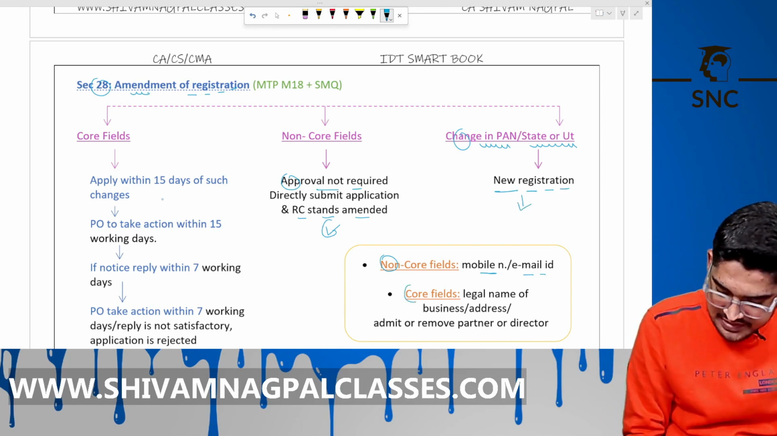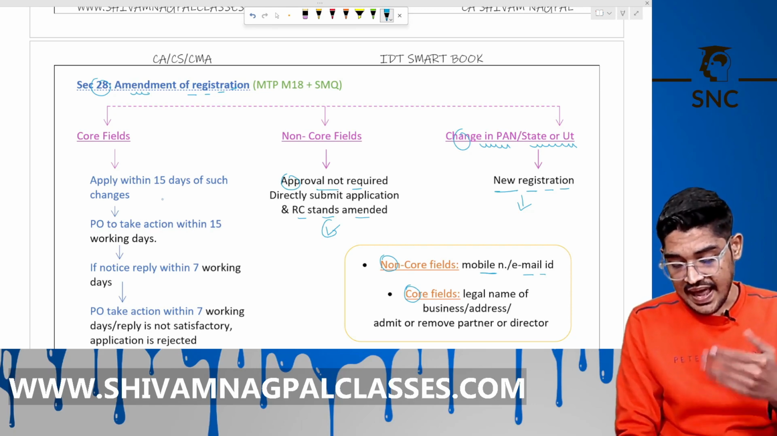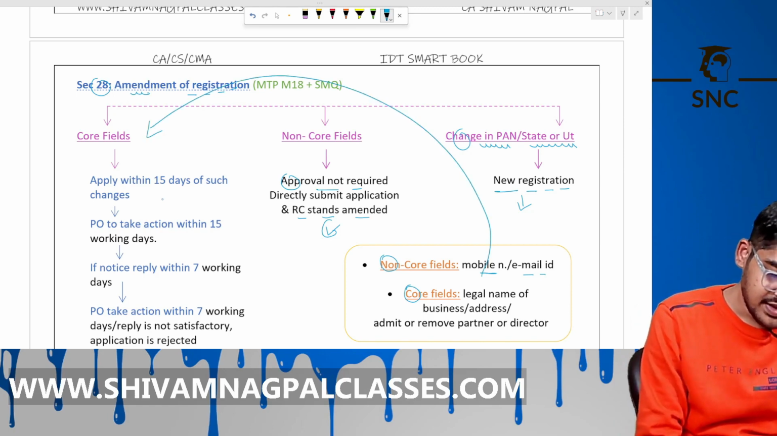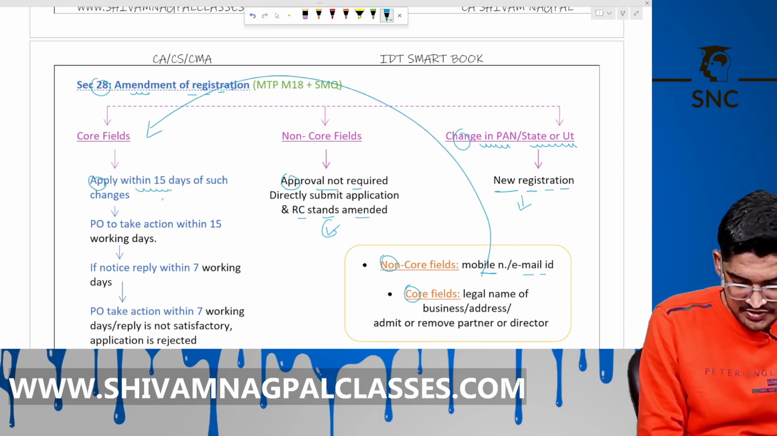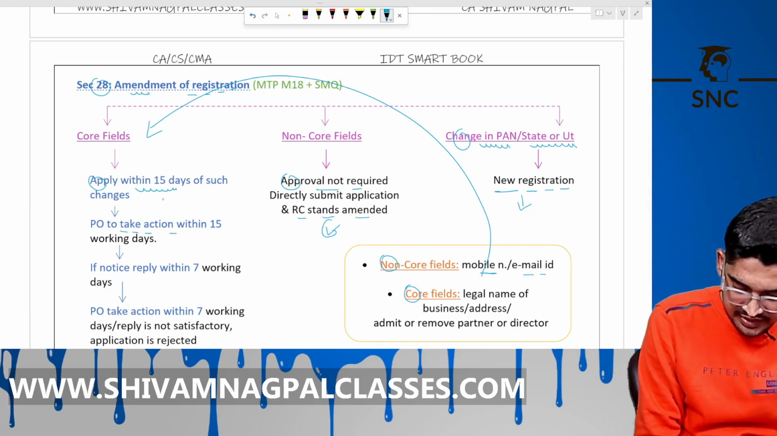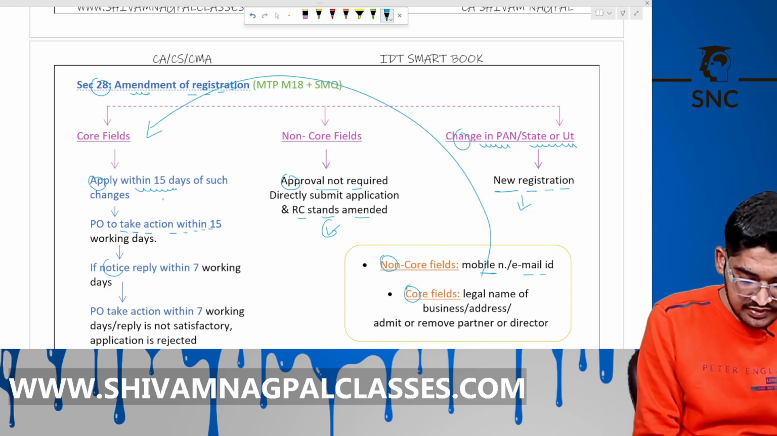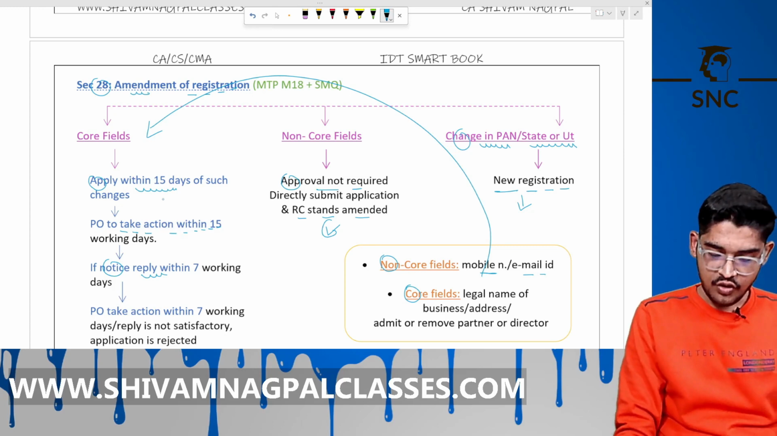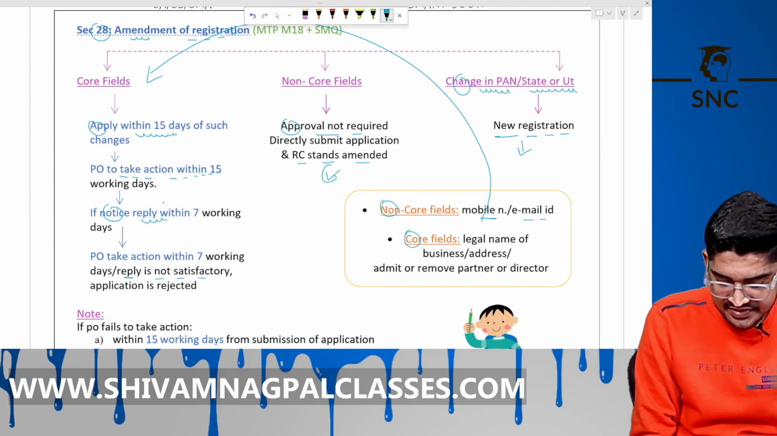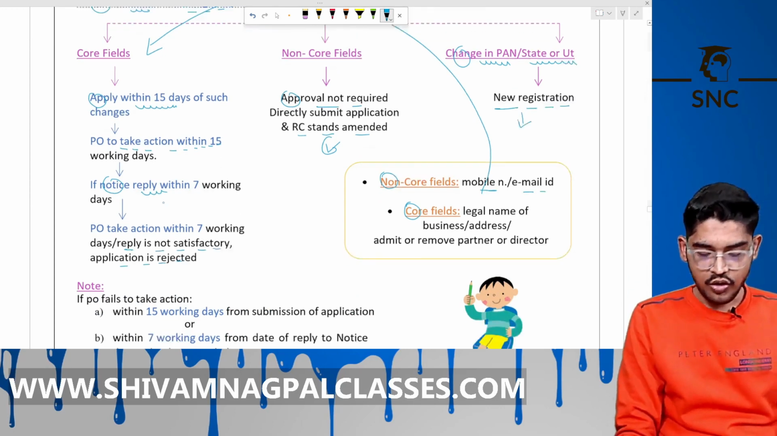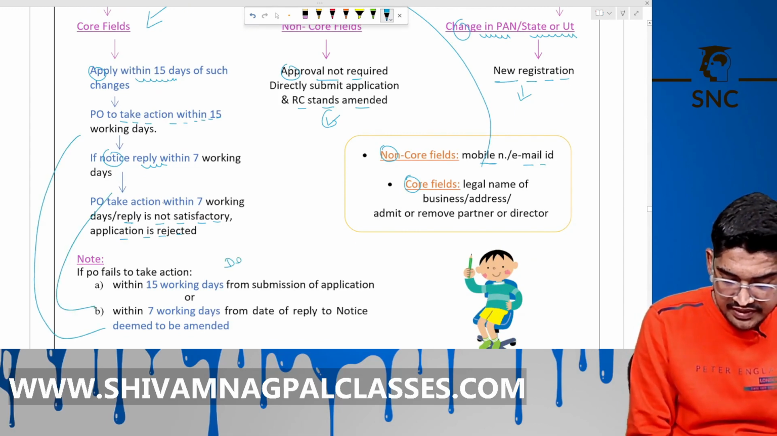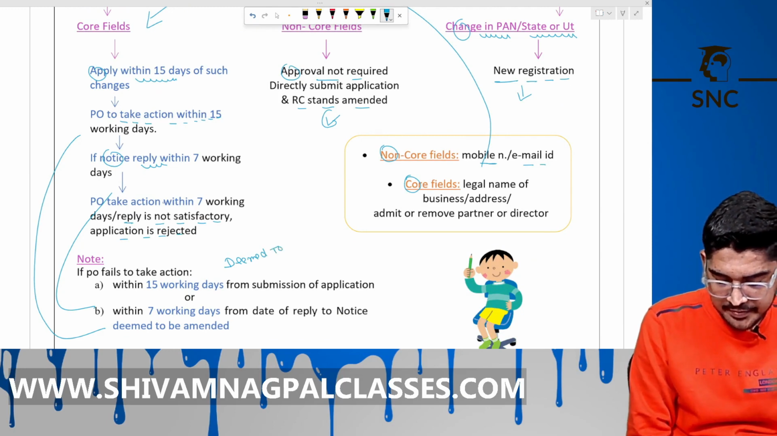Okay, and core fields are legal name of business, address, admitting or removing any partner or director. These are covered under the core fields. Apply within 15 days of such changes. Now the officer will take action within 15 days. If a notice is issued, reply within 7 days, and the officer will take action within 7 days. If the reply is not satisfactory, then the application is rejected. If you do not get any reply from the officer within the 15 days and 7 days, it is deemed to be amended.